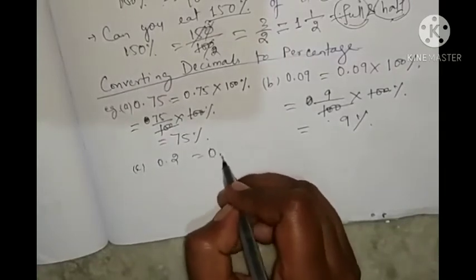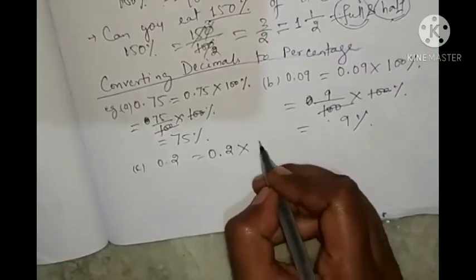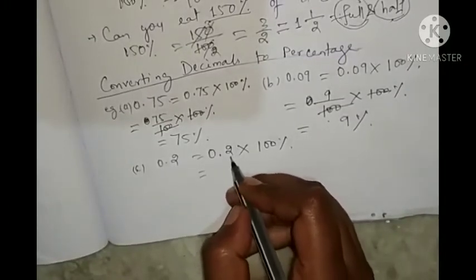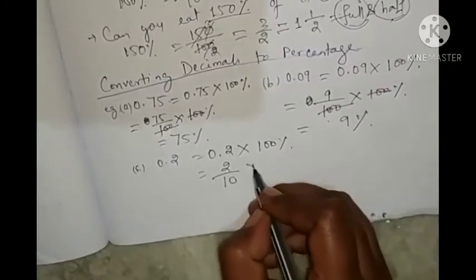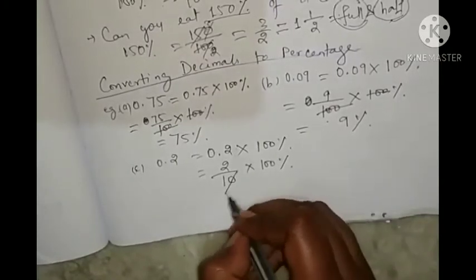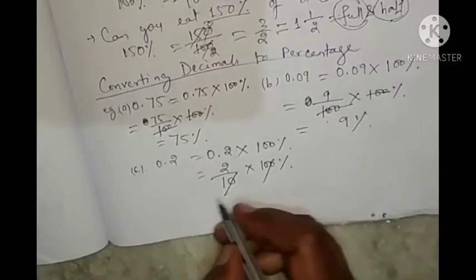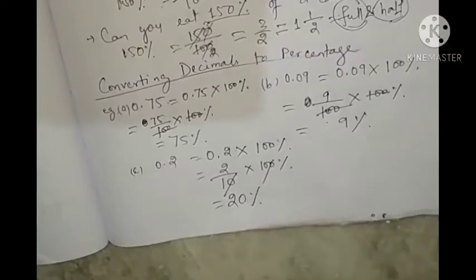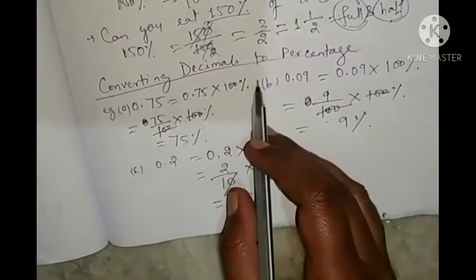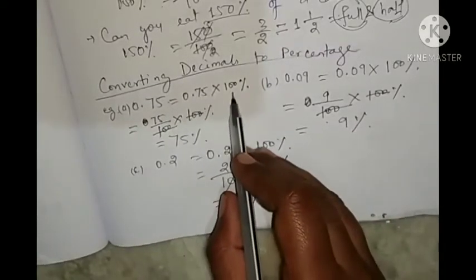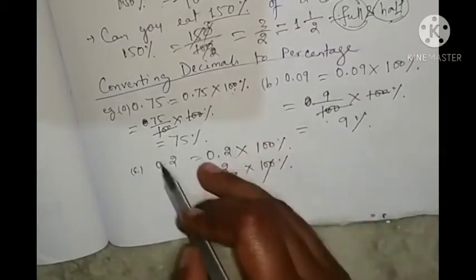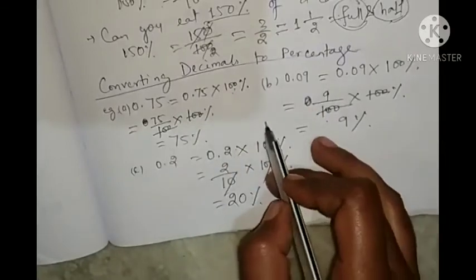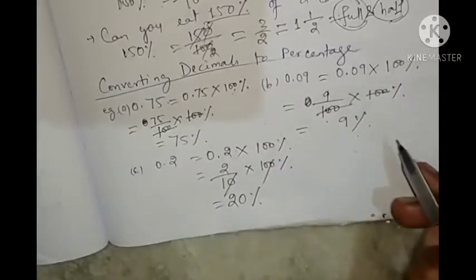So what will you write? 0.2 into 100 percentage. 0.2 is 2 by 10 into 100 percentage. The 10 and 100, the 0 will cut. So 2 into 10 is 20 percentage. So it is very easy to convert a decimal into percentage. First you will multiply by 100 percentage, then you can do the operations as given and keep the percentage.